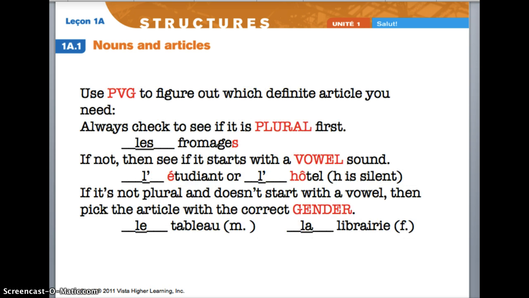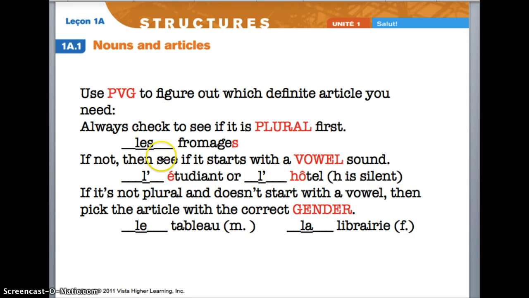PVG is a reminder of the order of what you have to look at first when you're choosing what little L word to use. It stands for plural, vowel, and gender. When you're trying to figure out which little L word to use, you should always check to see if it's plural first. If your word is plural, like this one, then your only choice is les, and you should not go any further in your analysis.